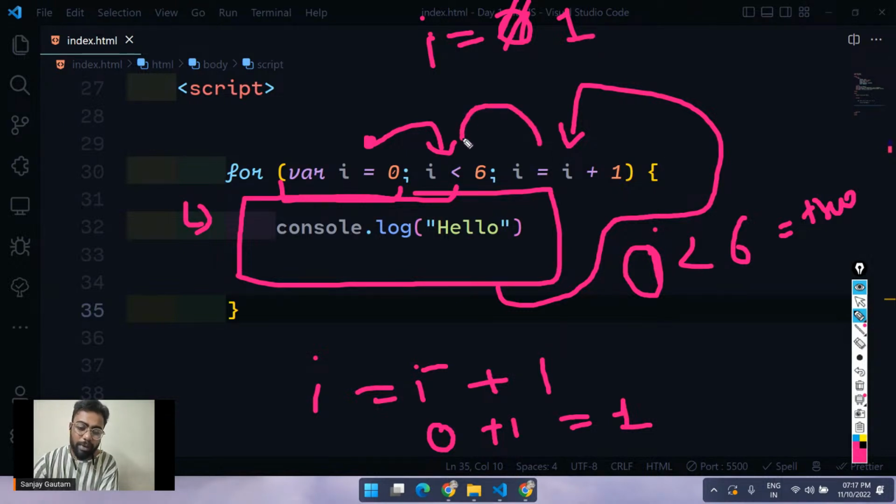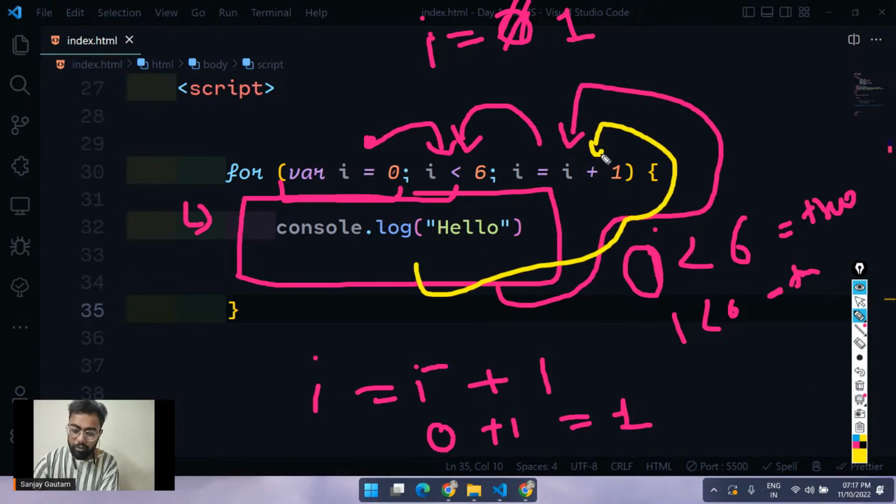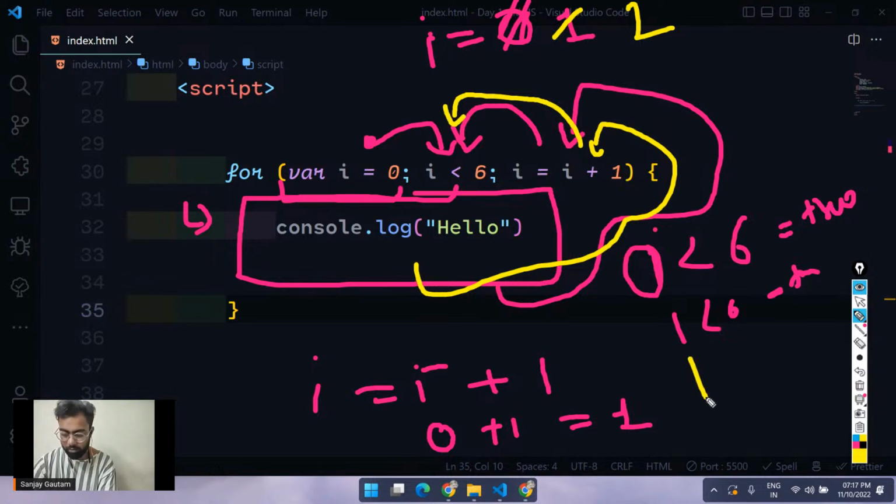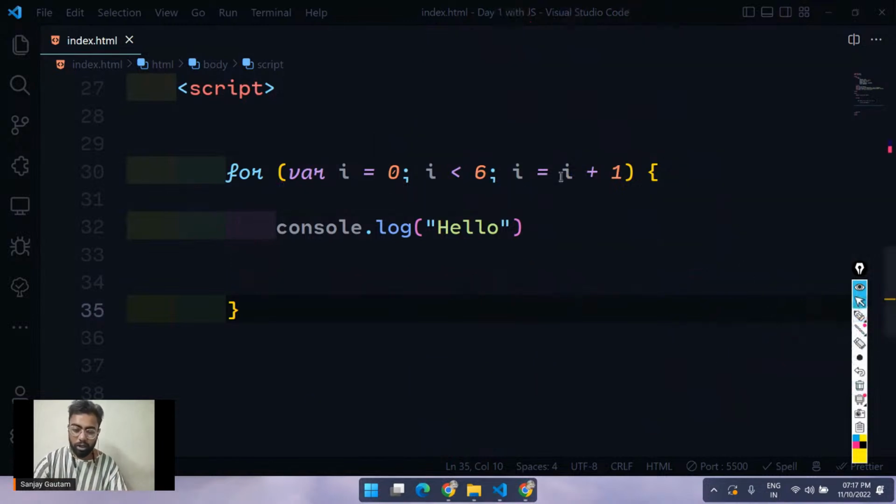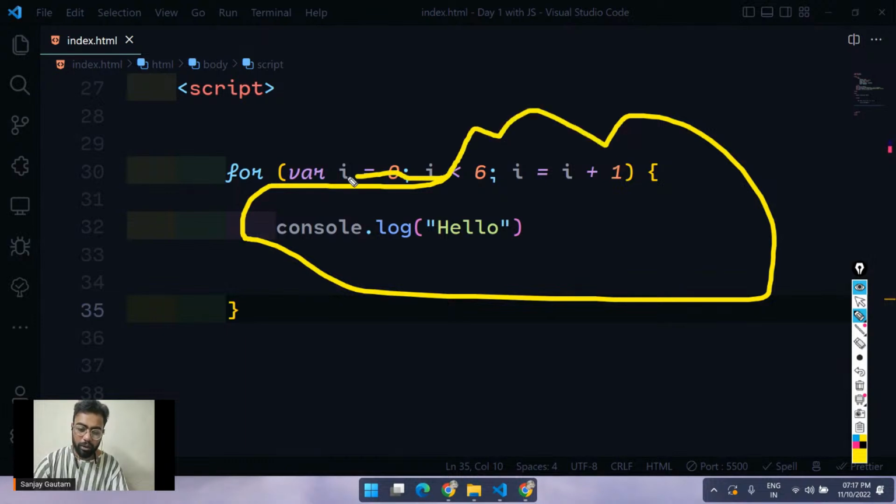Now again it will move back to the second part and check the condition one more time. So now the value of I is 1, less than 6. It's true. So we will execute this piece of code one more time, and now again we will come back to this third part. We will increment the value of I by 1 again. So now I is 2 here. It will go back to the second part, and we will check the condition. It's going to be true here. So now the value of I is 2, less than 6, true. So we'll get inside this loop, execute the code, and the chain will continue. So as you can see, we are having a loop here.